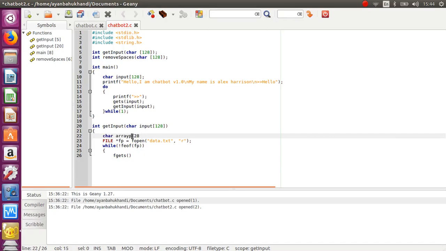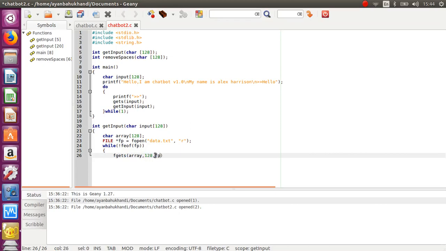We'll make this variable because we'll need to compare the input and the array, so we'll need to make this variable, and here we'll write fgets array, length of the array 128, and fp.